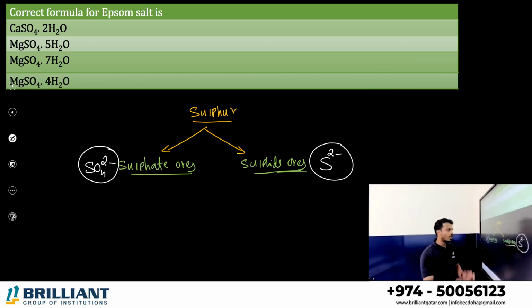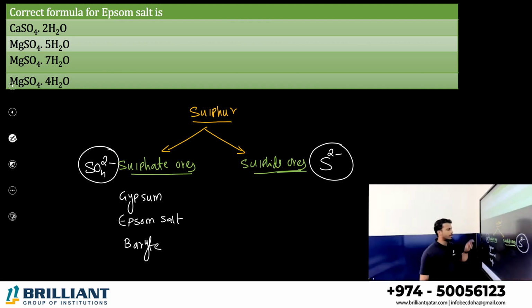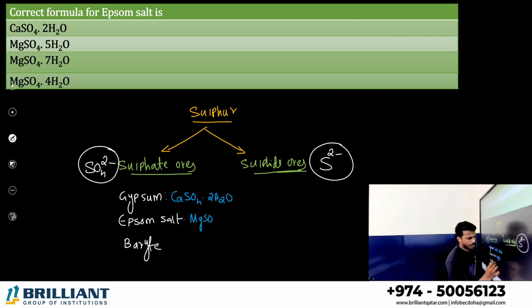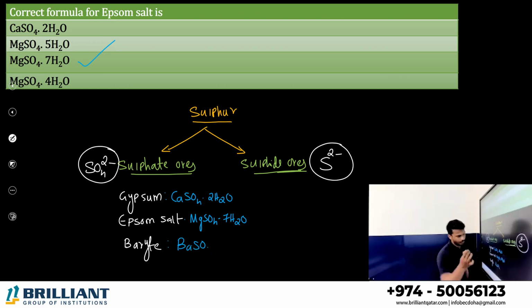What are the sulfate ores of sulfur? It's given in the NCERT textbook: gypsum, very familiar. Another one is Epsom salt, which is our question. And you have barite. Gypsum formula: calcium sulfate 2H2O. Epsom salt is an ore of magnesium: magnesium sulfate 7H2O. Answer is option C. And barite is barium sulfate.